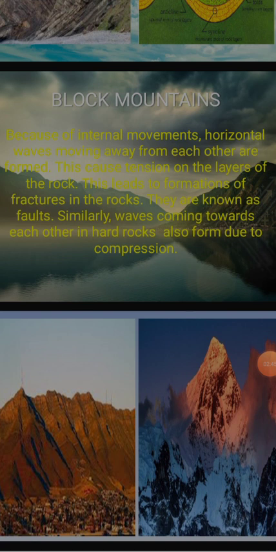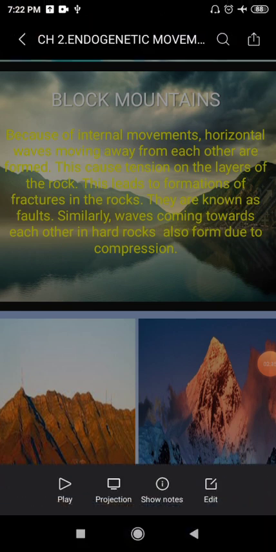Fault means, if I look at the dictionary meaning, something which is not accepted, or a default. So there are also faults in rocks. So folding is there and faults are there. In previous classes I also told you the formation can be of fold and it can be of fault. So block mountains are the result of faults.